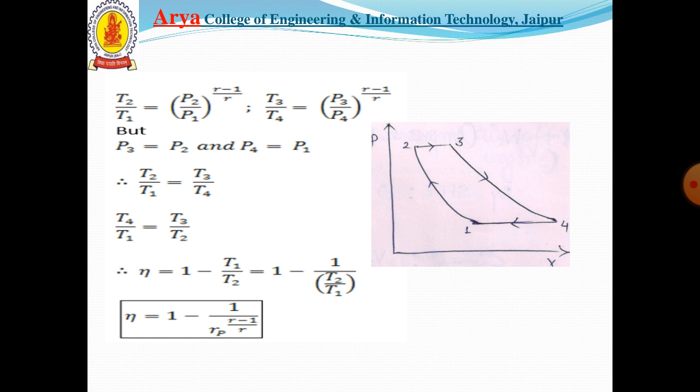The efficiency of the turbine can also be directly obtained from the above equations, that is net work done upon heat supplied. Net work done we have calculated in terms of Cp and T, and similarly heat supplied can be obtained in terms of Cp and temperatures. These are both the processes for obtaining the efficiency of the turbine.